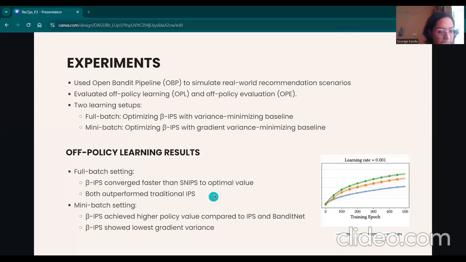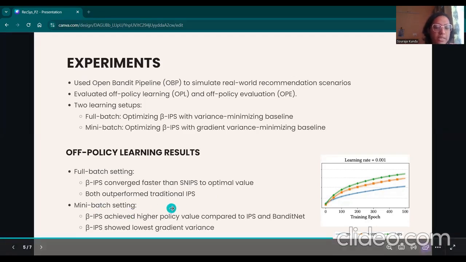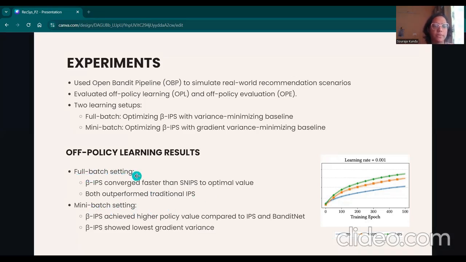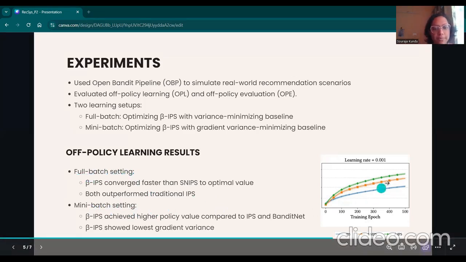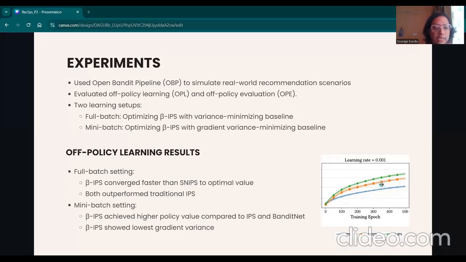And in the mini-batch setting, the focus is more on minimizing the variance of the gradient estimate, unlike the full batch mode, where the focus is more on reducing the variance of the estimated value. In the mini-batch setting also, equivalent results are found compared to the full batch setting, where beta IPS achieved higher policy value compared to IPS and bandit net. And also beta IPS showed the lowest gradient variance among all.